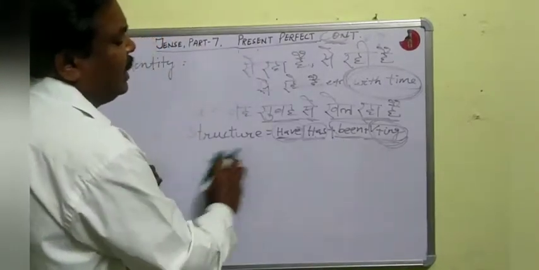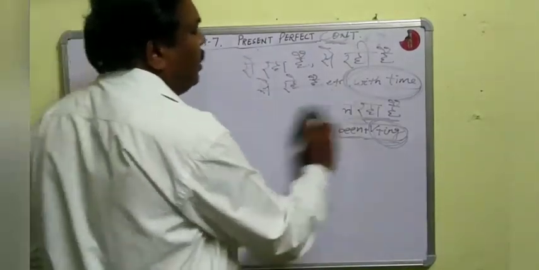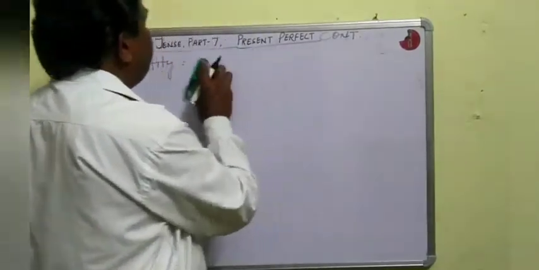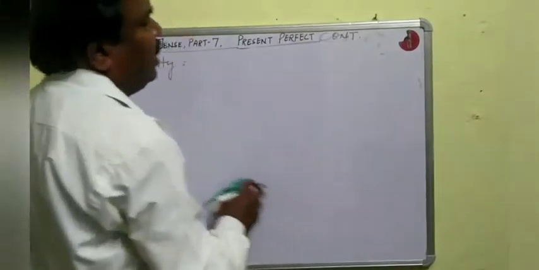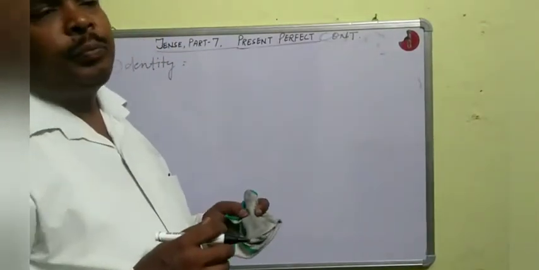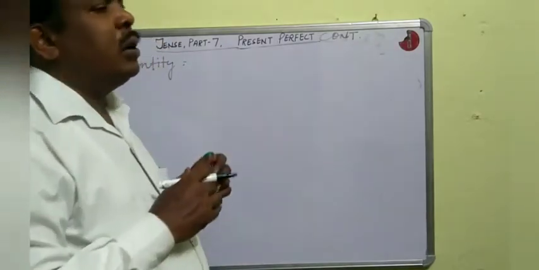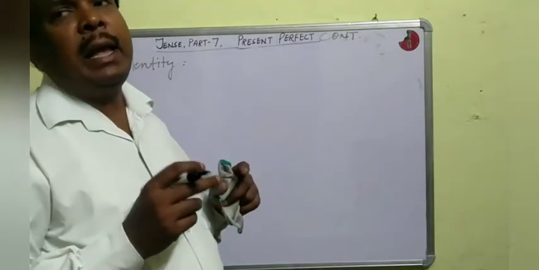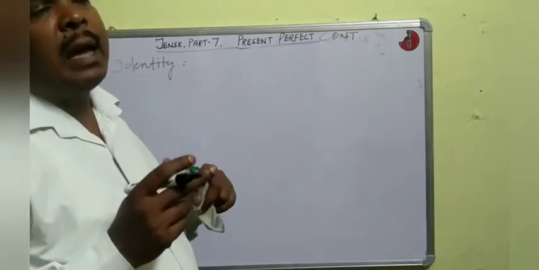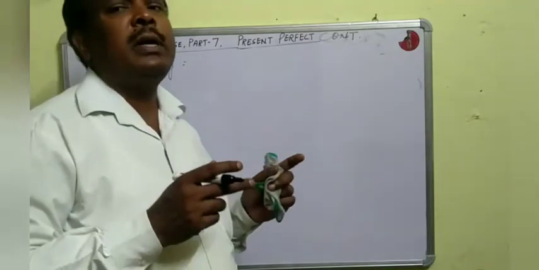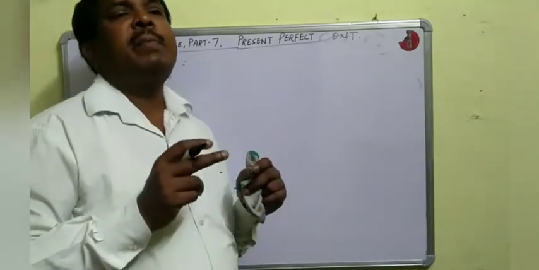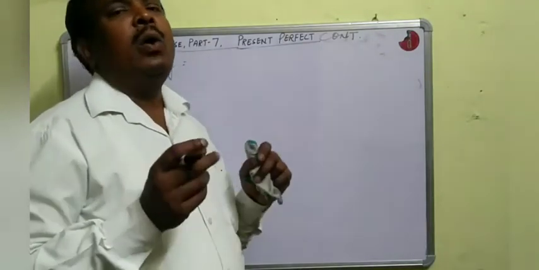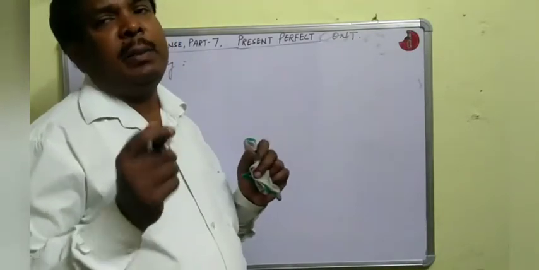To remember this, there is one small rhyme, a small singing sentence, in Hindi. बजे बार सन तारीख आए, फॉर छोड़कर सिंस लगाए, और साथ में मोहरा का गाना बजाए.